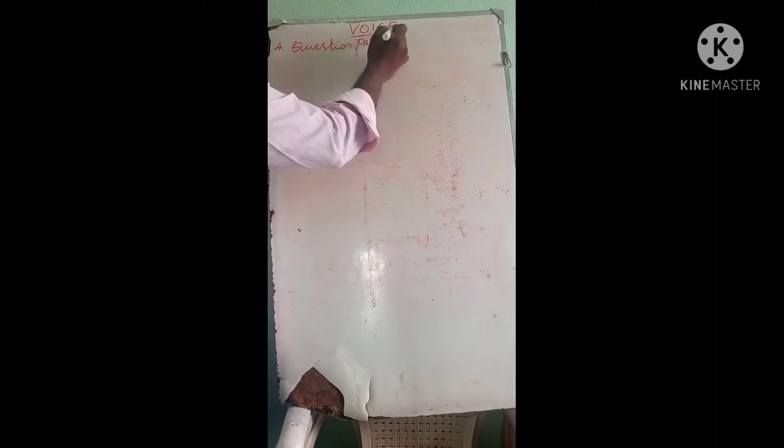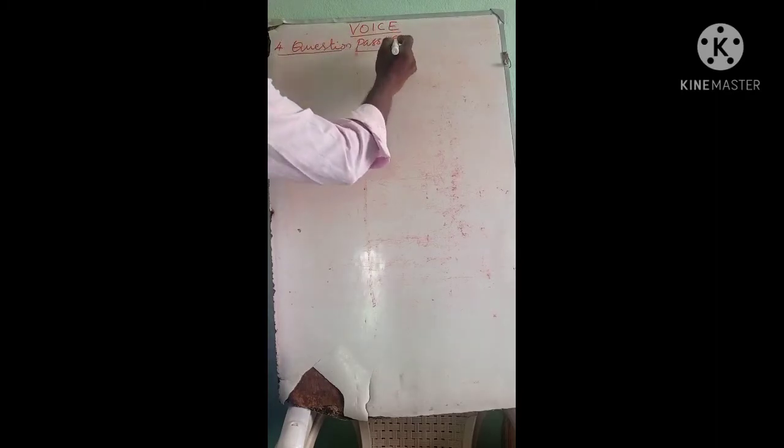Now, today we are going to continue with another type of passive. Today I am going to teach you the next one, that is the fourth, question passive. Clear? Very good.